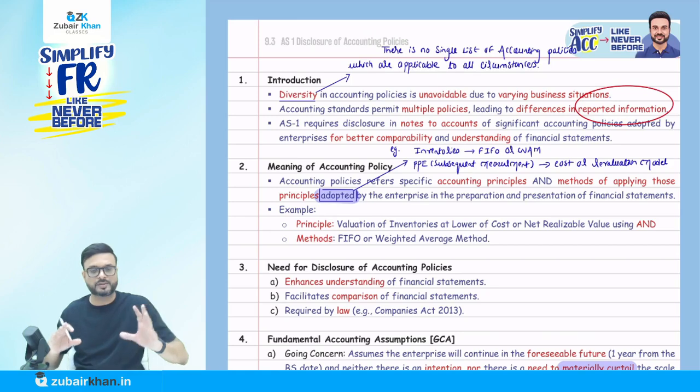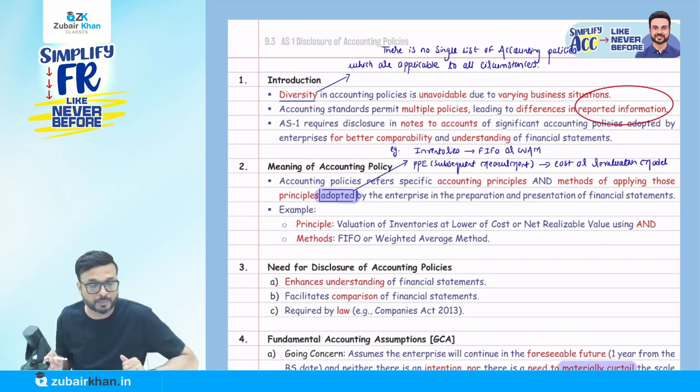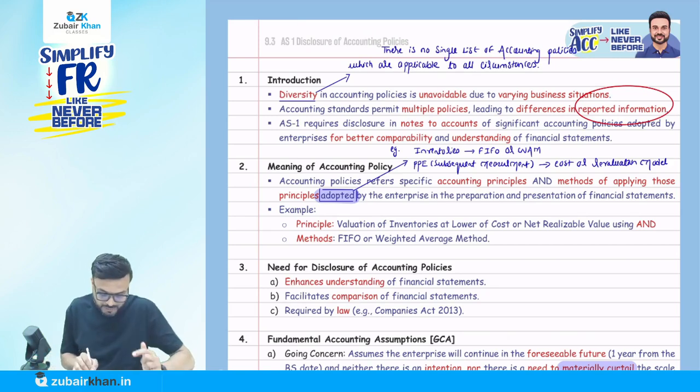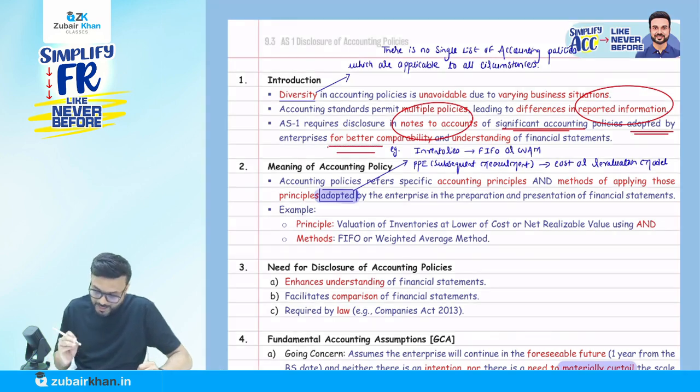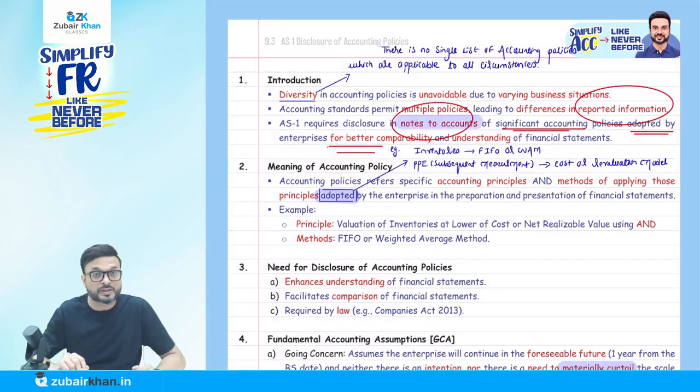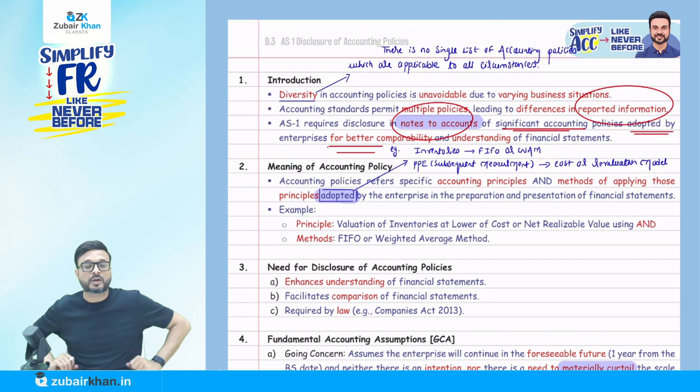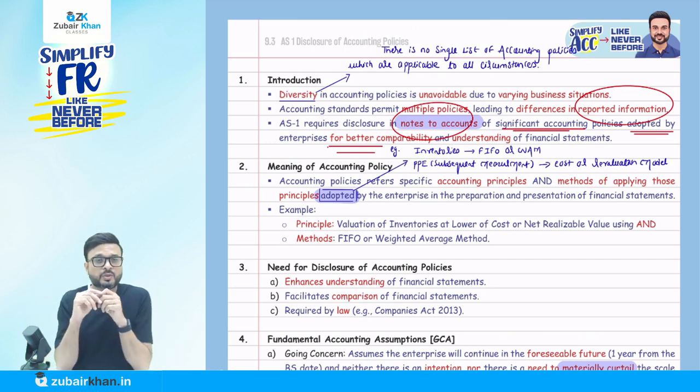The different accounting policies will come, along with the meaning of accounting policy as well. I'm just giving an example here. So AS1 requires disclosure in notes to accounts of significant accounting policies adopted by the enterprise, for better comparability and understanding of financial statements. Correct? So this is an important point: we have to disclose the accounting policy in notes to accounts. Why?